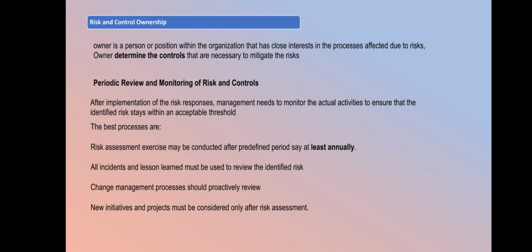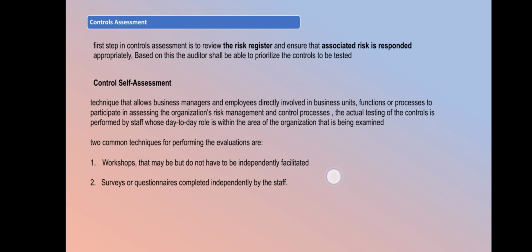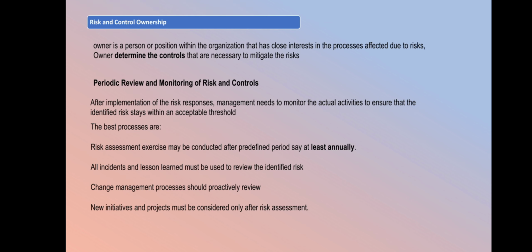Periodic review and monitoring of risk and control. After implementing risk response, management should periodically review the risk management, risk response and controls, to see whether they are working efficiently or not. A very important thing to remember is that the risk response and controls must be periodically reviewed, at least annually. And all incidents and lessons learned must be used to review the identified risk.